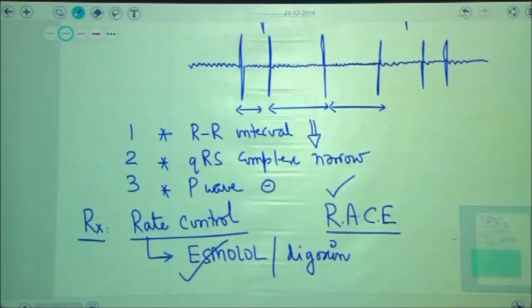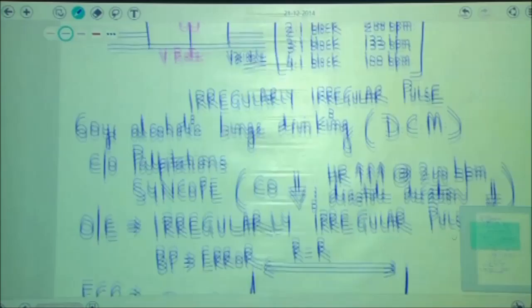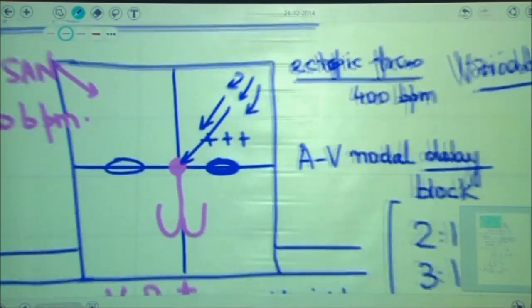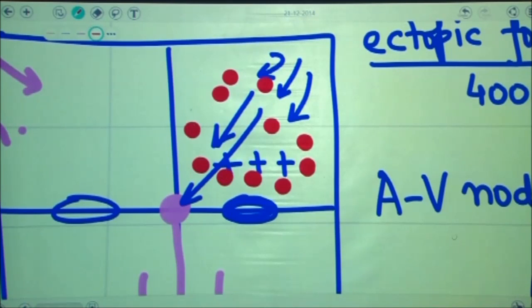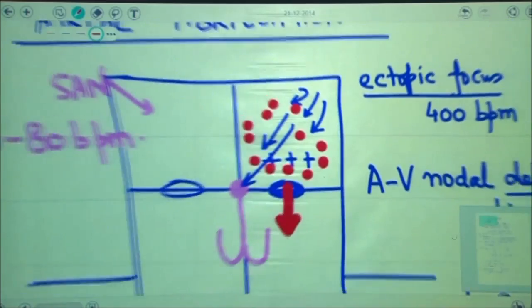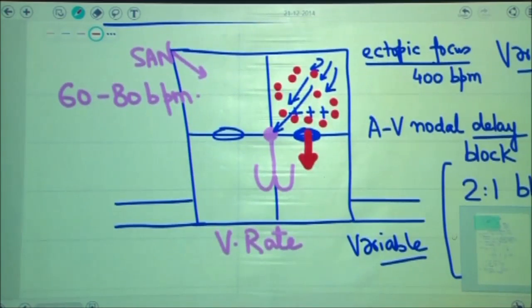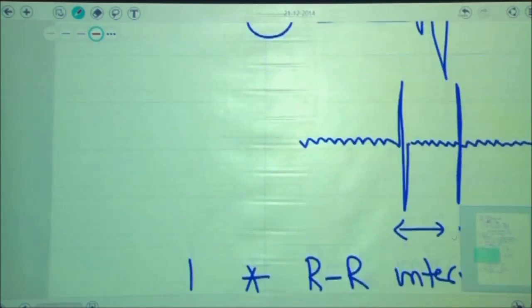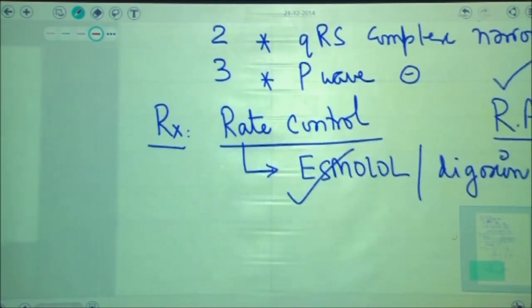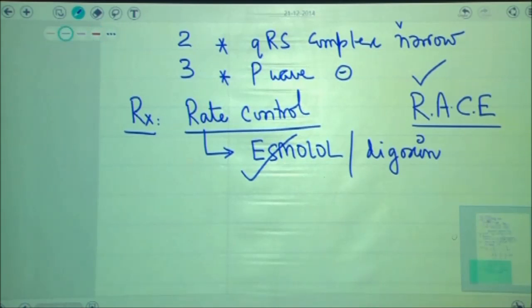In all patients of atrial fibrillation, the biggest problem is that the atria are twitching, and the twitching of the atria will result in formation of clots of varying sizes in the left atria. If any one of these clots goes into systemic circulation, it would result in development of embolic stroke in the patient. So, because of the clot formation in the atria, the second thing that needs to be done for all patients of atrial fibrillation after rate control is aggressive anticoagulation.